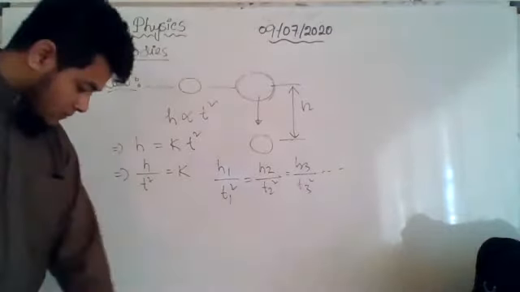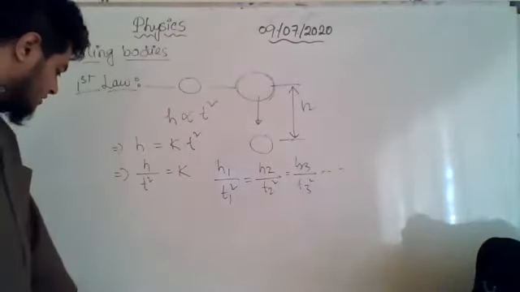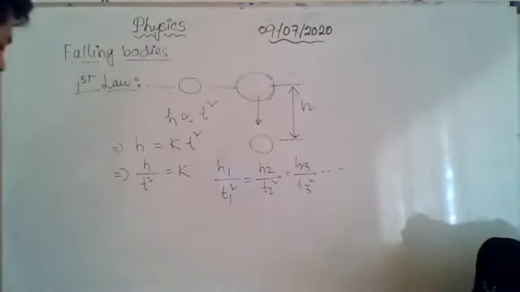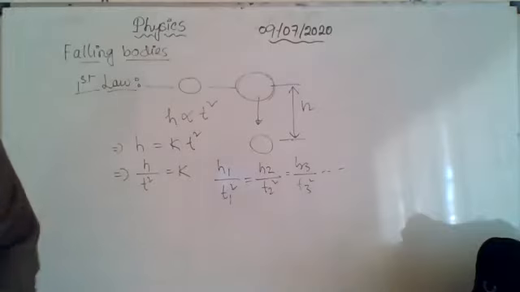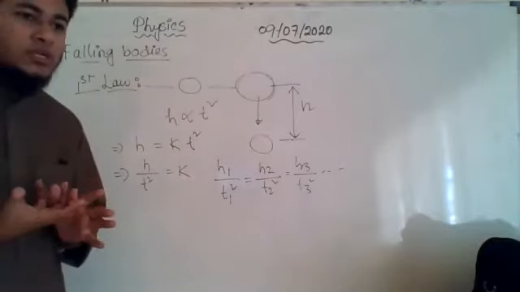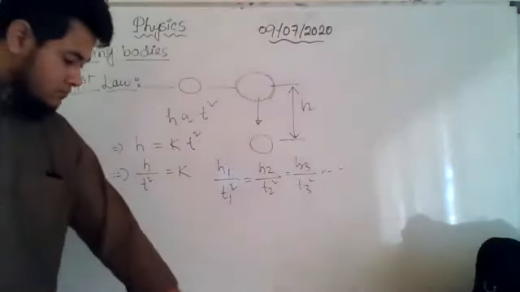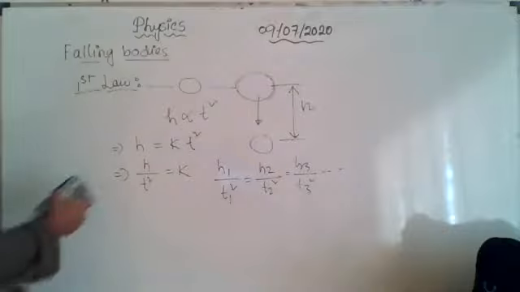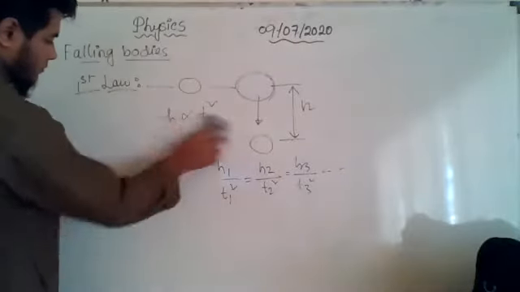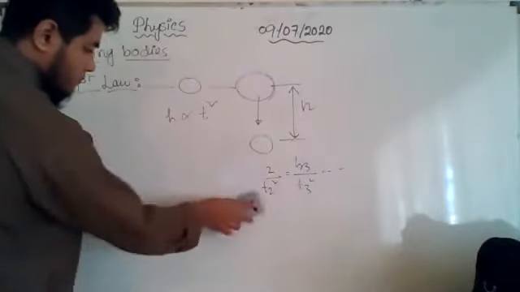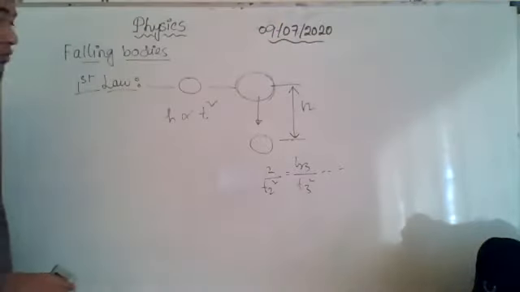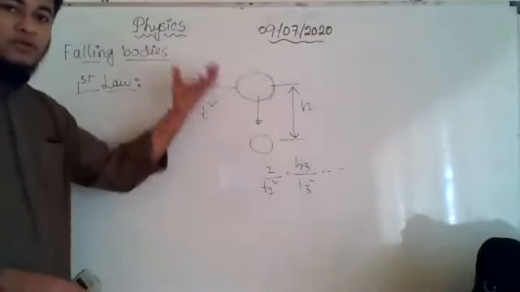Okay, sir. Now these things were already known to you, right? Now whenever we are talking about falling bodies, we are actually talking about the motion in which direction, horizontal direction or the vertical direction? Vertical direction.